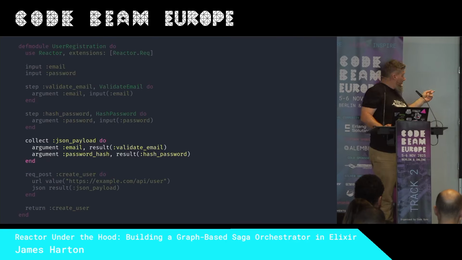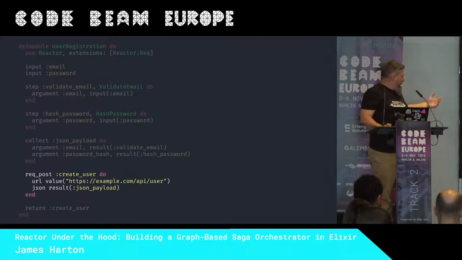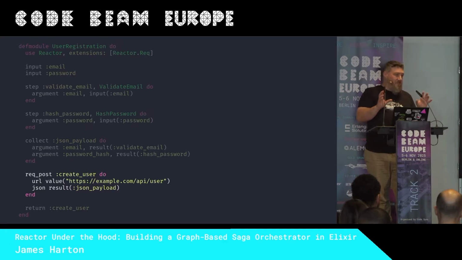We use the built-in collect step, which is a wrapper for a step called reactor.step.return all arguments, which does exactly what it sounds like. It basically just says I get a map of arguments and I return a map of my arguments. And we use that to build our JSON payload. And then we use rec post, which comes from the rec extension and allows us to call that step. But because it defines the DSL, it can also define some constraints, and we can do some compile time checking that some of the arguments are being called the right way or have the right values.